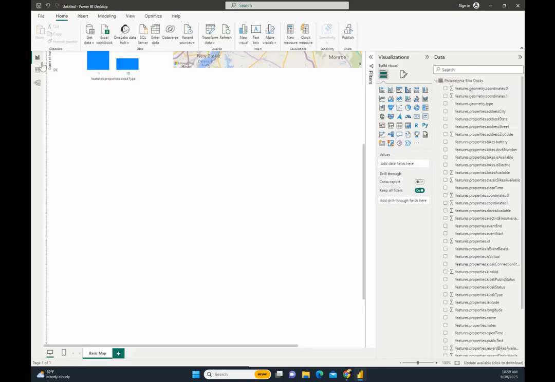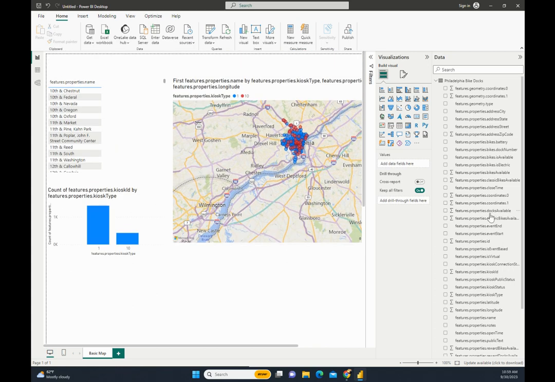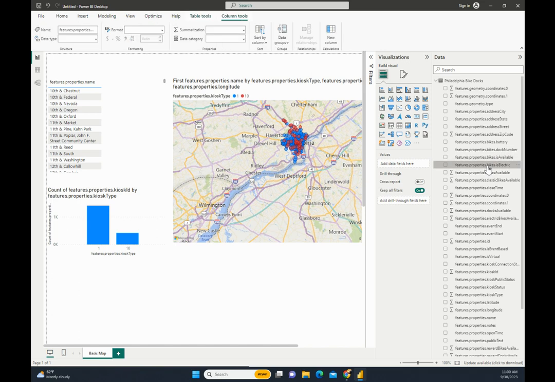So for the moment, we can define each bike as a dock and a bike. Oh, classic bikes available. So not every dock will be filled. That's kind of an issue though. We have is available, is electric, and battery.